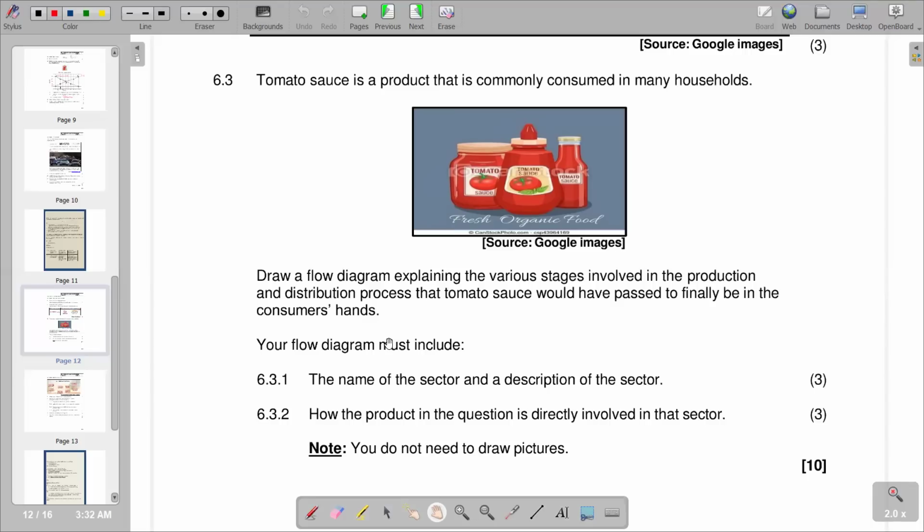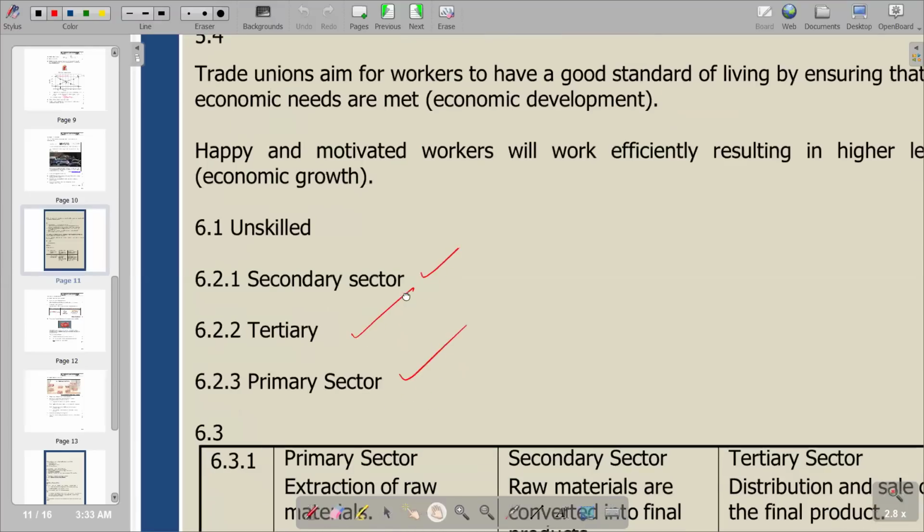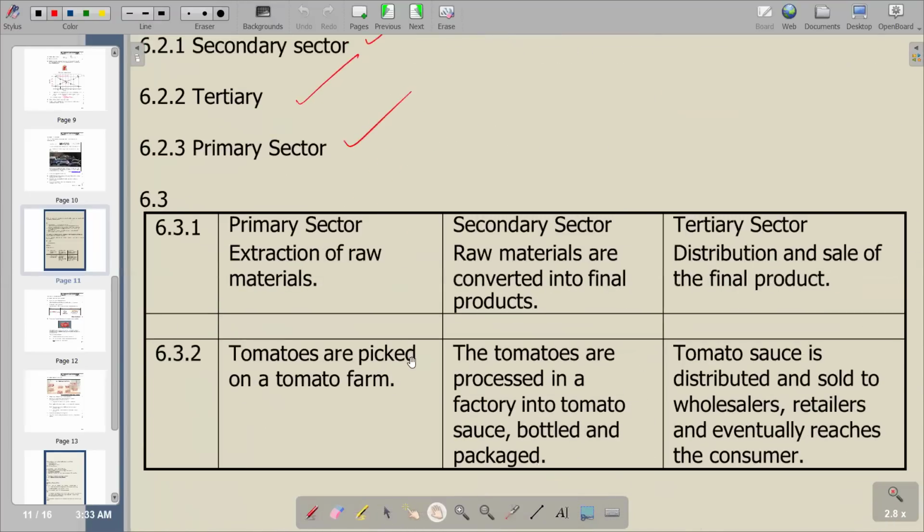So you can just present it in the form of a table, whereby you're saying 6.3.1, you give the name of the sector and description of the sector, and then how the product in the question is directly involved in that sector. Obviously, tomato sauce is manufactured from tomatoes. So obviously, the agricultural activity of tomatoes is going to be the primary sector. And then when it's being converted to tomato sauce, it becomes the secondary sector. When it's being sold, it's now in the retail, it becomes the tertiary sector. So basically, those are the stages that we are just going to describe. We go there and see what we have in terms of conversion of tomatoes into tomato sauce.